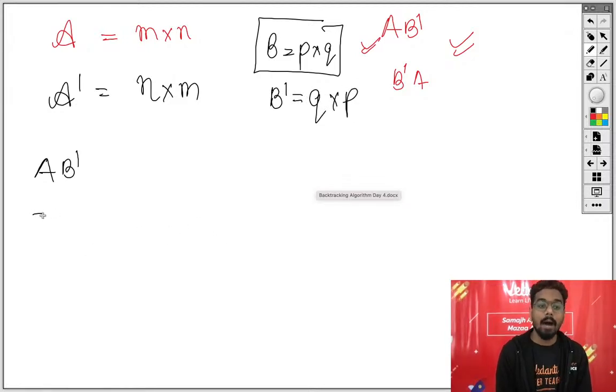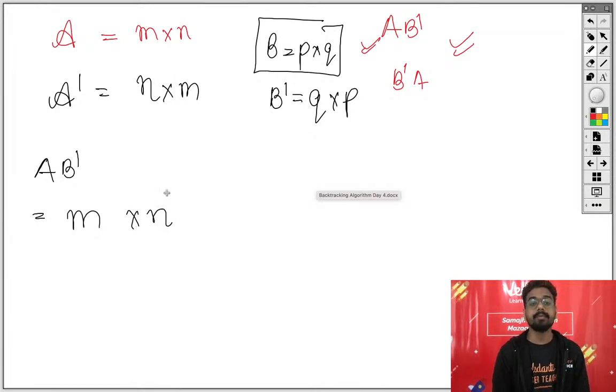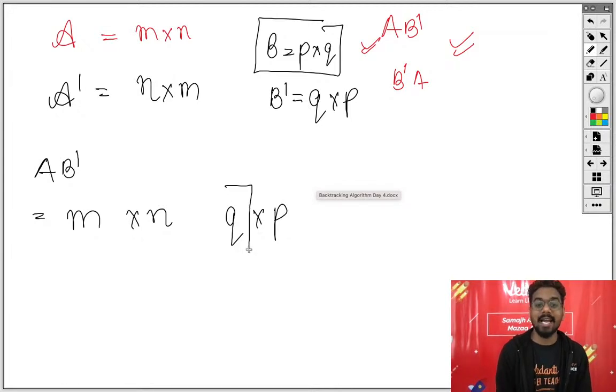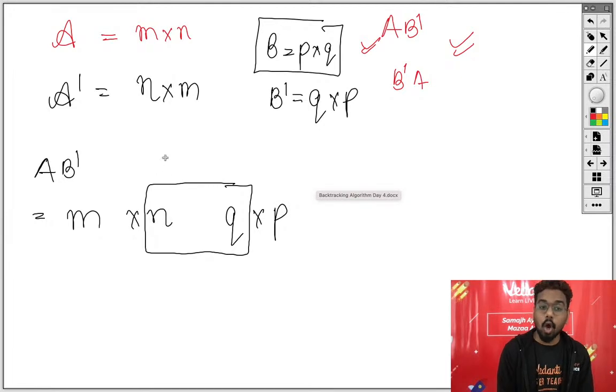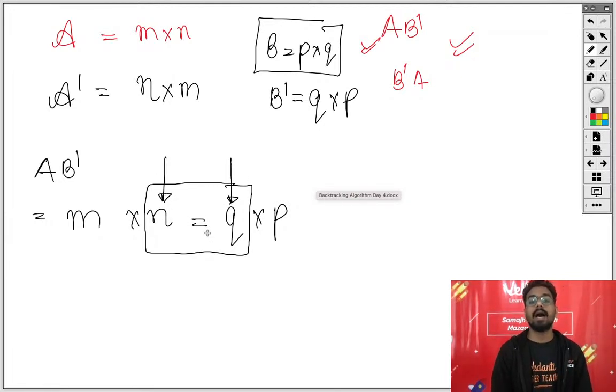ठीक है. अब यहां पर A क्या है? M into N. And what is B dash? B dash is Q into P. And what we have said, if two matrices are multiplicable, then the columns of the first matrix will be equal to the rows of the second matrix. Fine. So n equal to Q. तो आपको एक वैल्यू निकल कर आ गई, Q equals n.